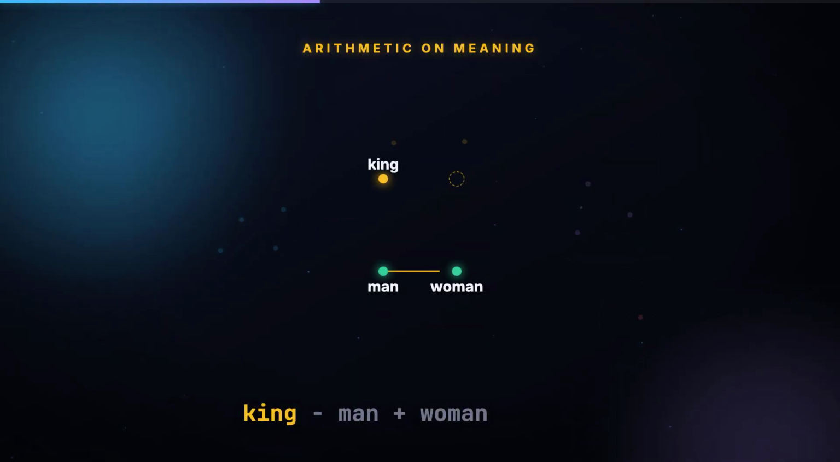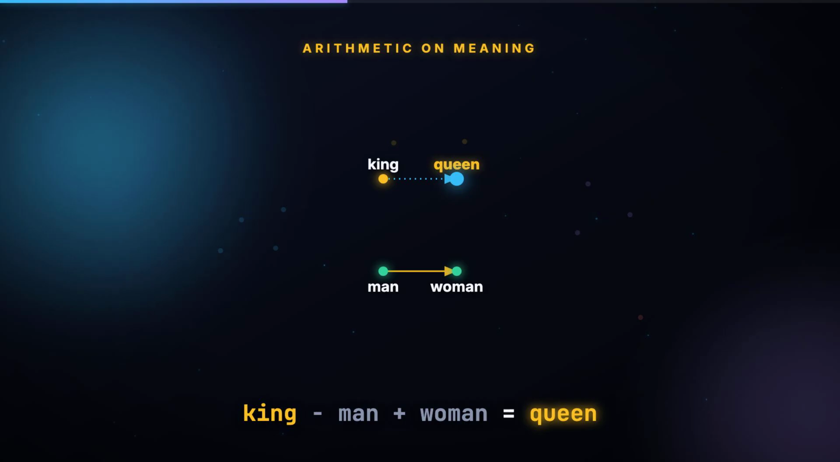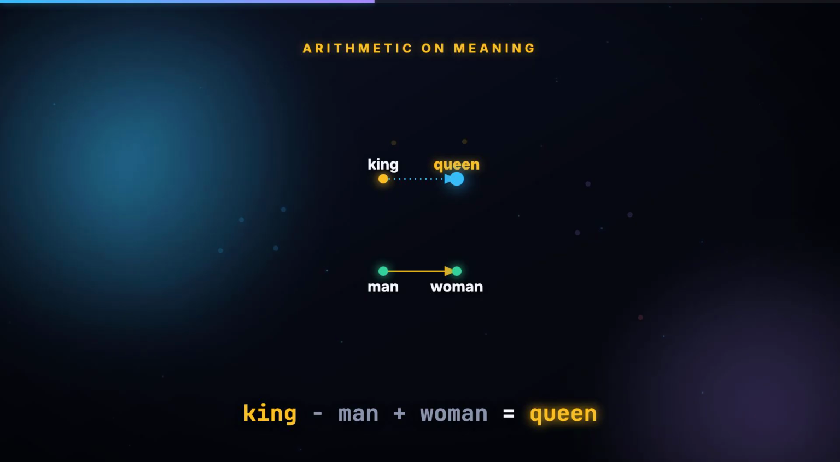And because words are now points, you can do arithmetic on meaning. Take king, subtract man, add woman, and you land right next to queen. The model never learned that rule. The geometry just works out that way.